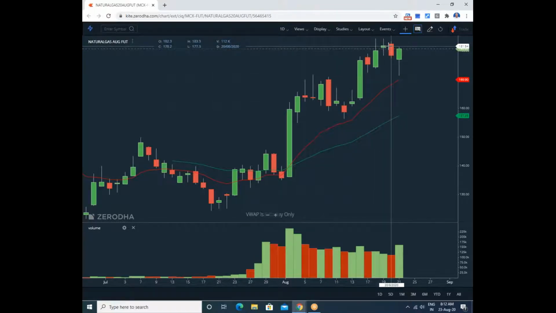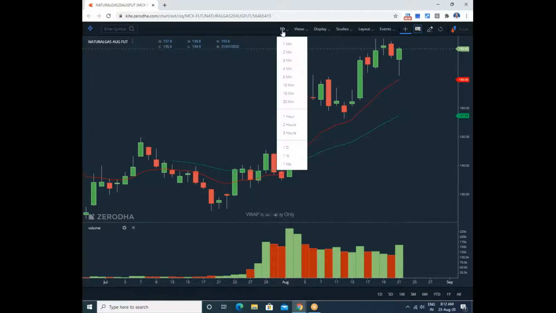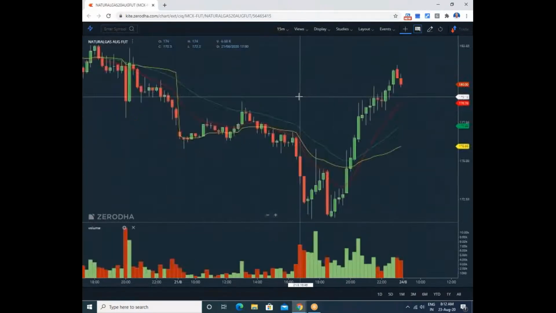See, this red candle closes below the previous day's low. That means the next day the fall must continue. Initially there must be a fall. There's no doubt about it, because it is closed below the previous 2 days' VWAPs. That's the important thing. Whenever there was such a close, there must be a further down move on the next day. That is what happened. See this.